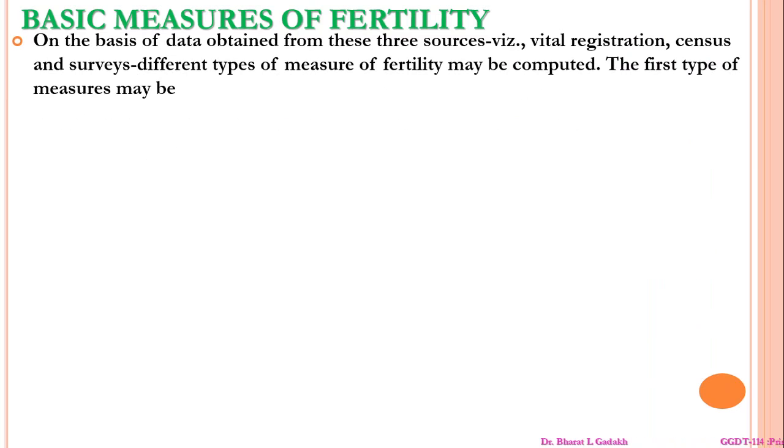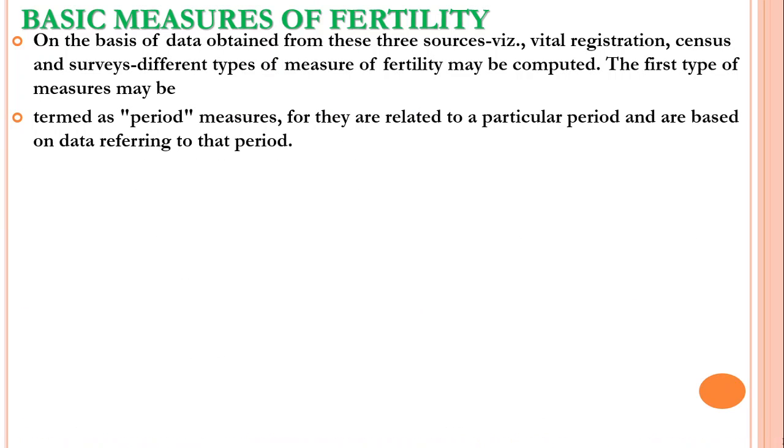Now, the basic measures of fertility on the basis of data obtained from these three sources: vital registration, census and survey. It is important here to discuss them from different ways, on the basis of registration, census and survey. Different types of measurement of fertility may be computed. The first type of measurement is in terms of period measures. These relate to a particular period and are based on data referring to that period.